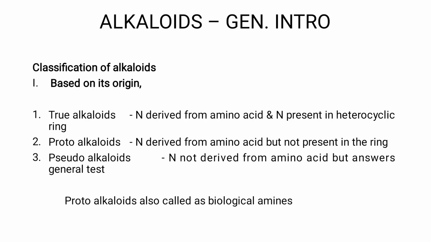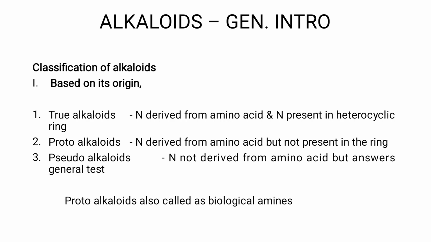If the nitrogen is obtained from an amino acid but is present outside the ring structure, then it is called a proto-alkaloid.